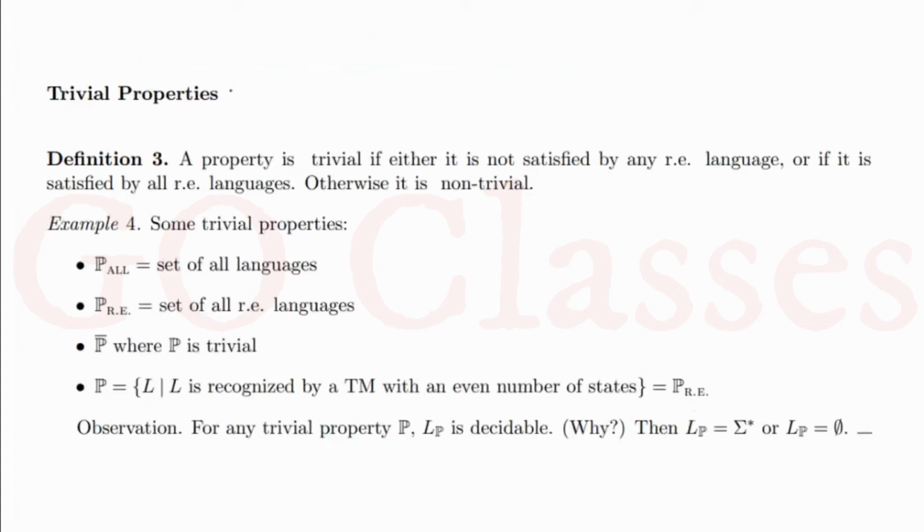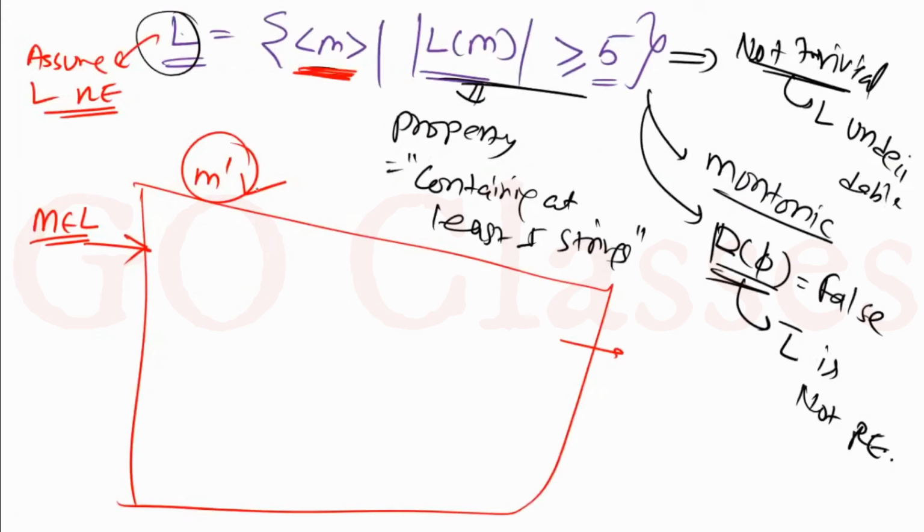Now I need to check, just use common sense. If you give me a Turing machine, and for this Turing machine I want to see whether to accept or not, then what I have to check? I have to check whether this Turing machine will accept at least 5 strings. I don't know what those 5 strings are.